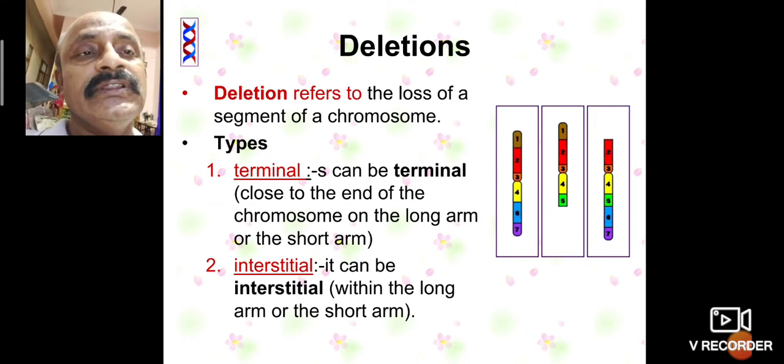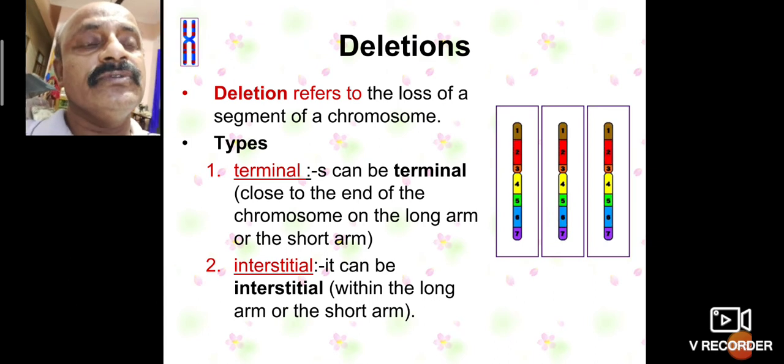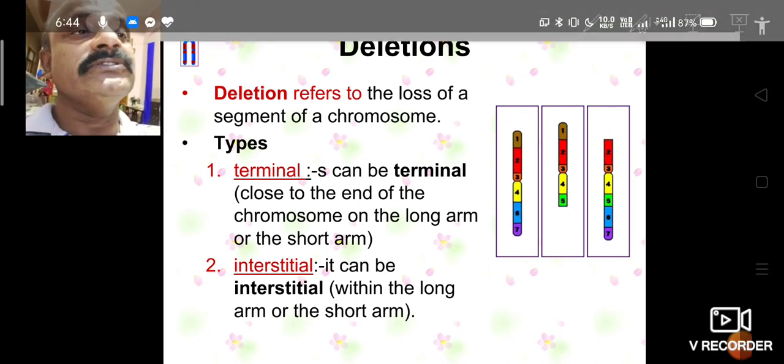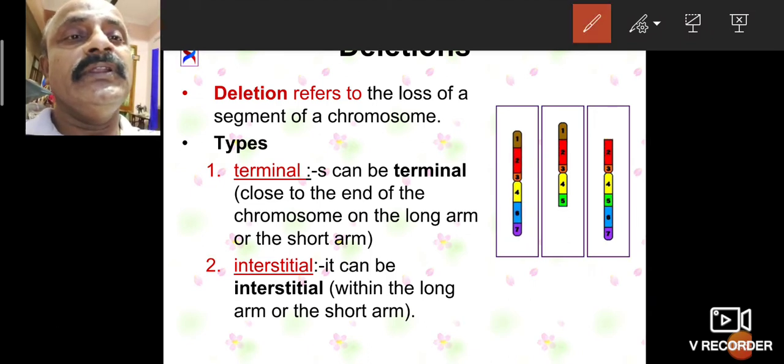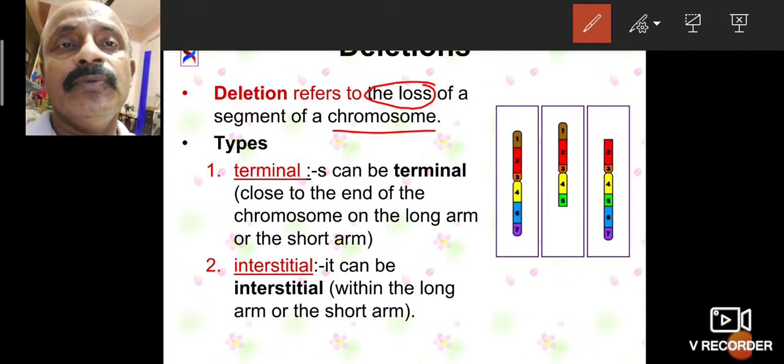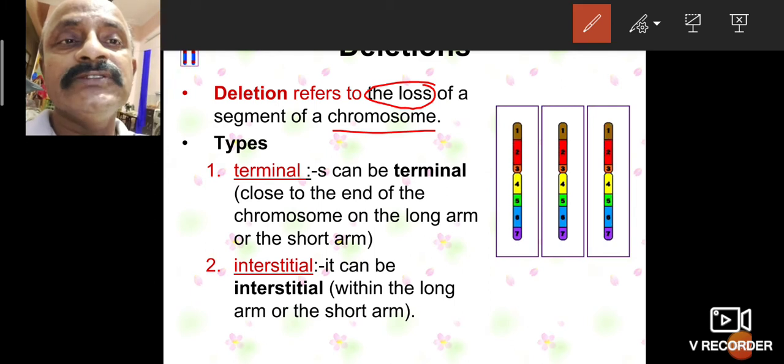Among the types of structural chromosome abnormalities, first is deletion. Deletion refers to the loss of segments of chromosomes. The chromosome part is lost.